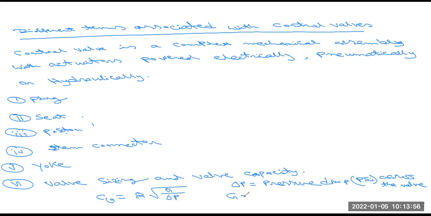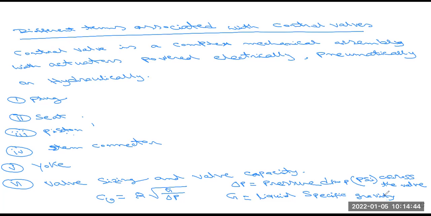What is G? G is the liquid specific gravity, meaning it depends on what type of liquid we use in the flow operations.